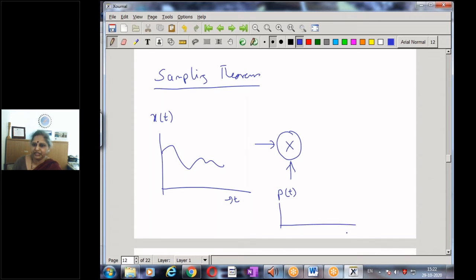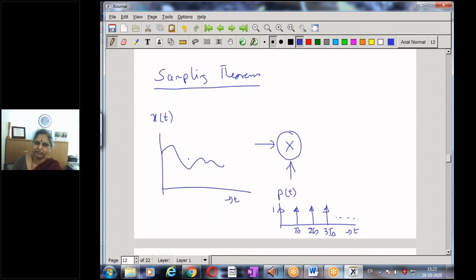And what is p of t? I'll take it as an impulse train at Ts, 2Ts, 3Ts, etc. A periodic signal of strength 1 and time period Ts.